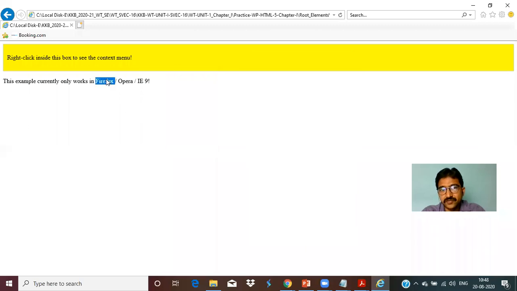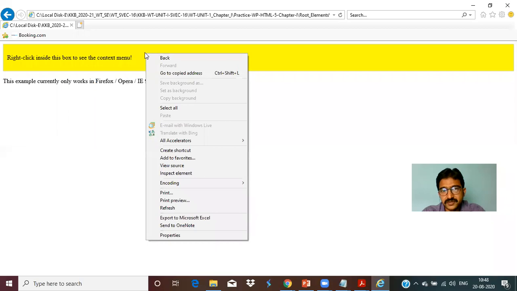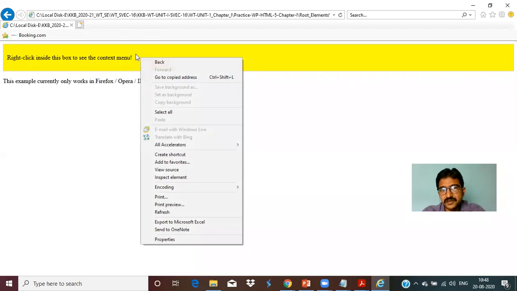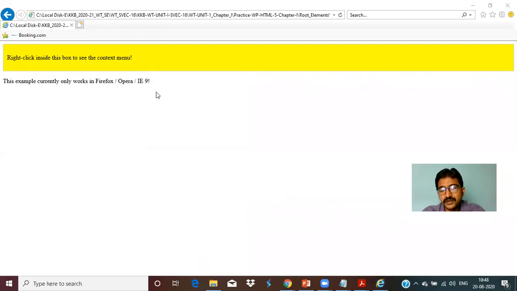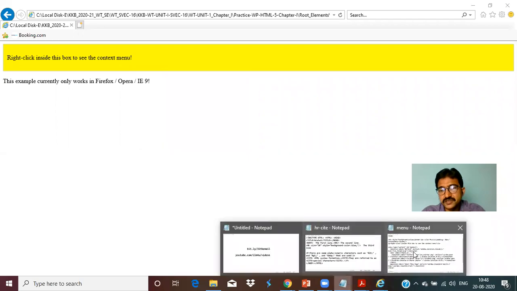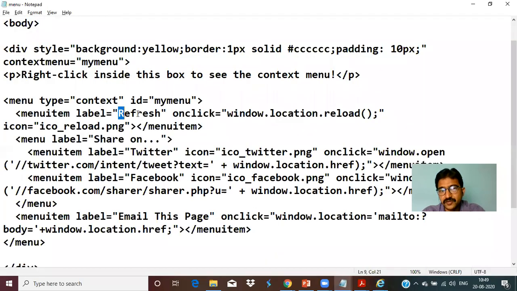So please try in Firefox or Opera. In IE and Chrome, I am just trying over here. If you have a Firefox or Opera browser, it definitely will come. Once you right click on this division, it will open. It has to give the options like this: refresh, Twitter, Facebook, share on, email this page, like this, it has to come.